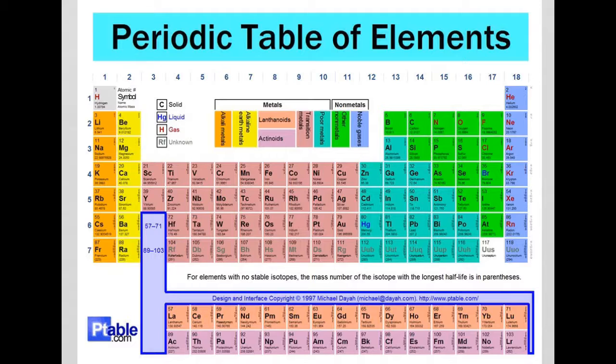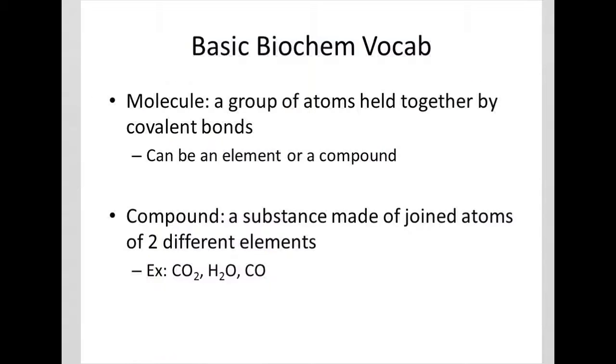And so if I have, for example, zinc here, Zn is an element. If I have some amount of zinc that I can hold in my hand, I know that that zinc is made up of only zinc atoms. So it can be broken down into atoms, and it can't be broken down any further and still have its same properties. Atoms can also come together to make molecules.